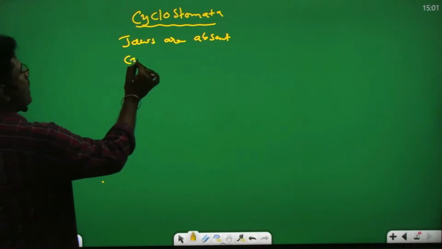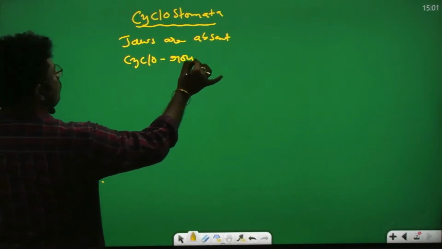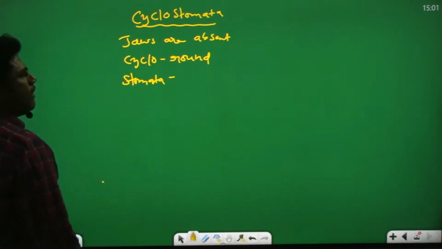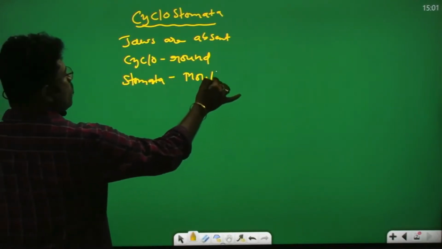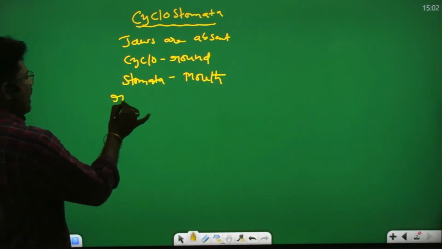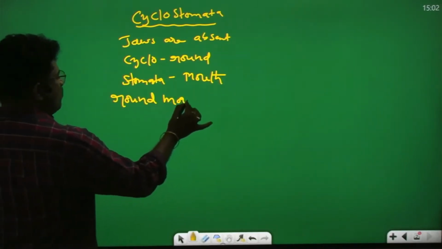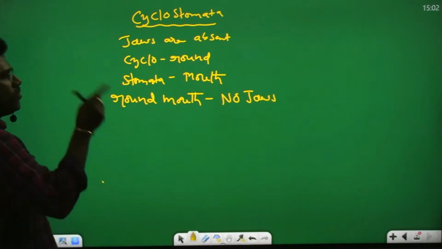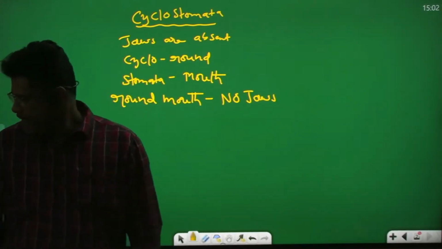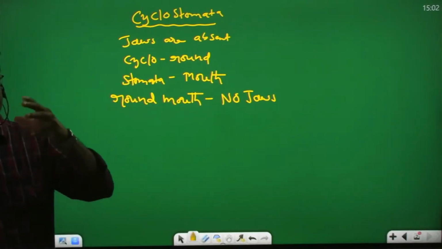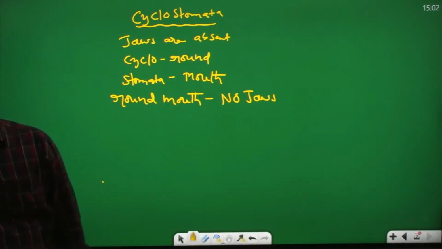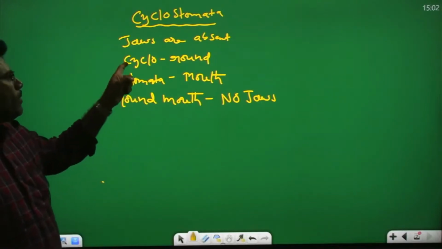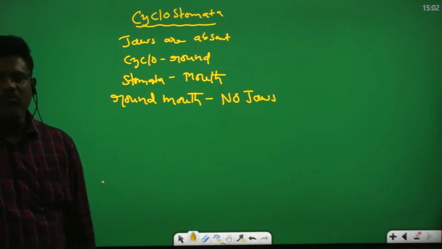Cyclo means round. Stomata means mouth. They have the round mouth, no jaws. So that is the Cyclostomata. Cyclostomata belongs to the Agnatha division. Cyclo means round, stomata means mouth.